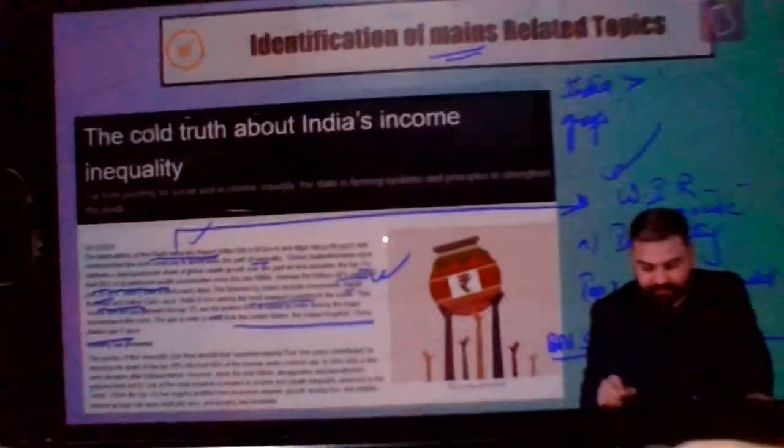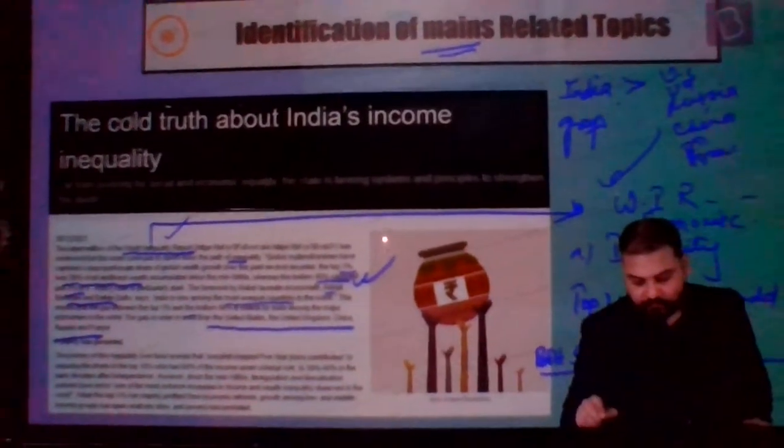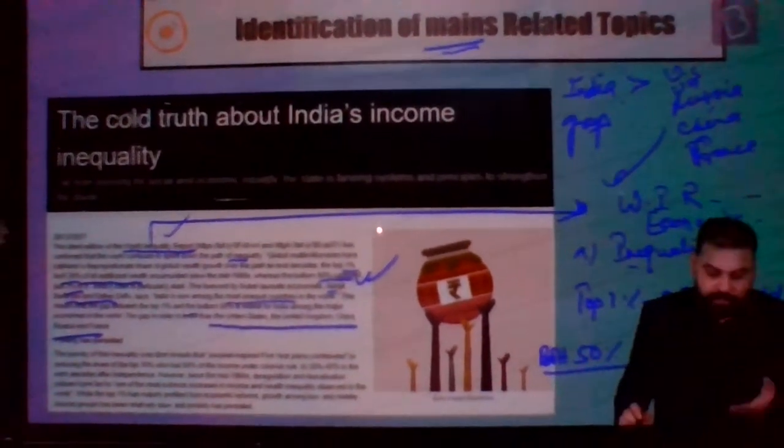The gap is wider in India than the US, UK, China, Russia, France. There is no number, but what they say is that India, when it comes to the gap, is bigger than the US, UK, Russia, China, France.